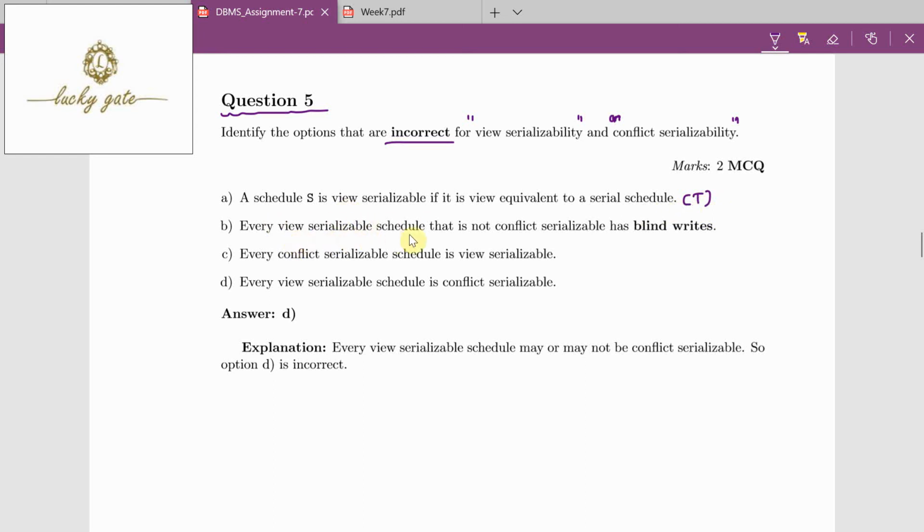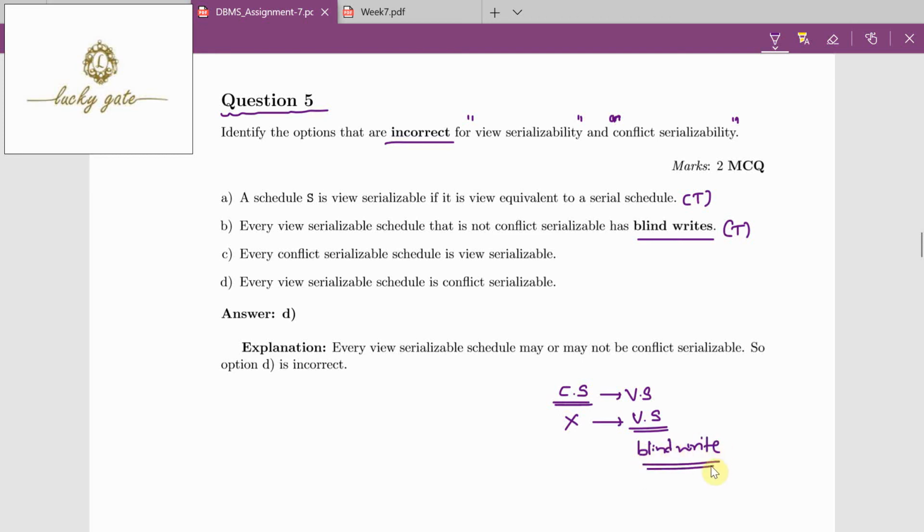Option B given. Every view serializable schedule that is not conflict serializable has blind writes. It is also a true statement. Why? Because a schedule that is conflict serializable will definitely be view serializable. Suppose a schedule is not conflict serializable; in order to make the schedule view serializable, the prerequisite is that the schedule needs to have a blind write operation.